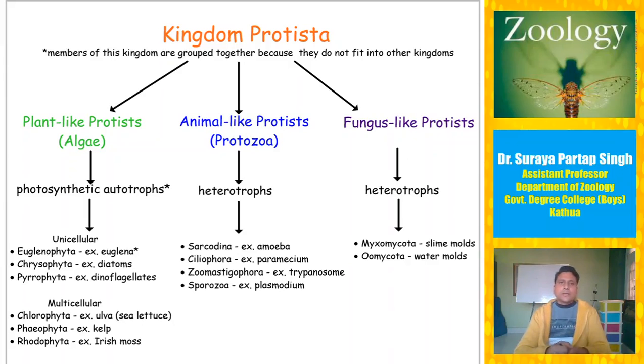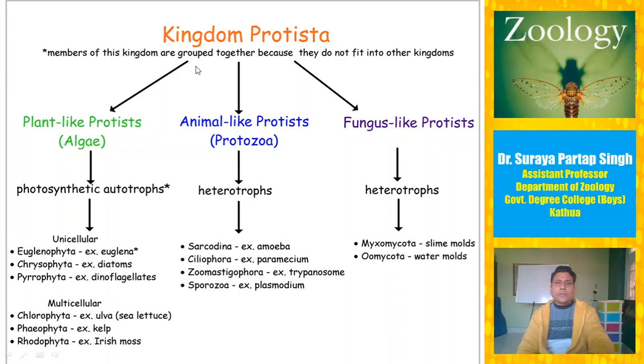We have already discussed that members of kingdom Protista have been taken out from either the plant kingdom, animal kingdom, or kingdom fungi. Why were they taken out from these kingdoms? Because they showed significant differences from these kingdoms. Although they were either autotrophs or heterotrophs, and showed characteristics like plants or animals or fungi, they were unicellular. So all the unicellular organisms from the plants, animals or fungi were taken out and a separate kingdom was created, named kingdom Protista.